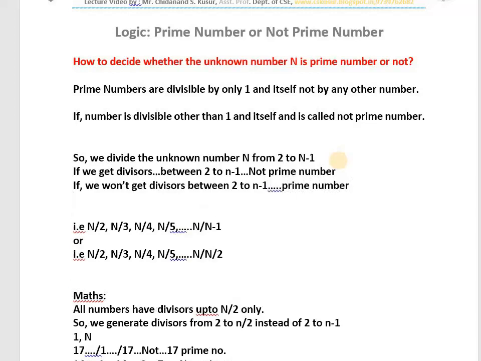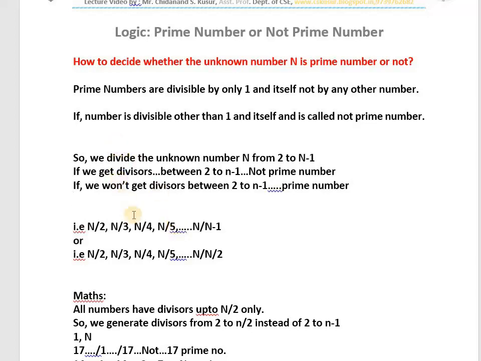This is the correct answer. What you tell the interviewer: dear sir, first I divide that number by 2, sir, not divisible by 2. I divide that number by 3, sir, not divisible by 3, not divisible by 4, not divisible by 5. Like this I check up to n minus 1, sir. If I don't get any divisors, definitely that is prime number. If I get divisors, sir, then that is not prime number. Understood? Yes, this is the correct answer.